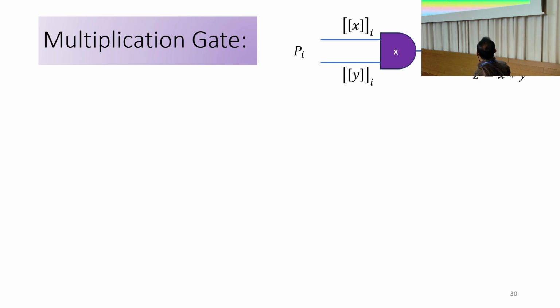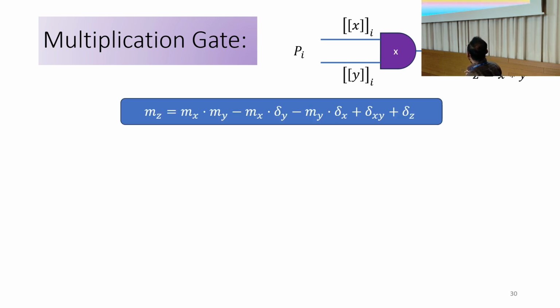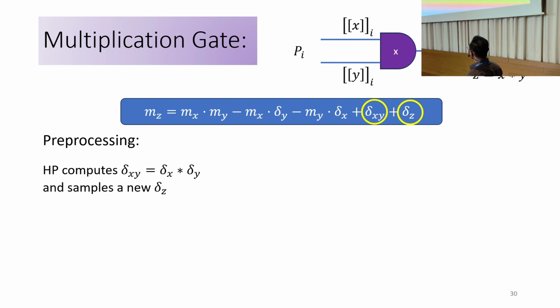Corresponding to that, delta z is prepared in the pre-processing phase, and the mask value m_z will be prepared in the online phase. m_z must satisfy this relation, where all the terms m_x, m_y, delta y, delta x are available to all the parties, either here or in shared form, excluding delta xy and delta z. In the pre-processing phase, the helper party computes delta xy, which is delta x times delta y, and samples the new delta z.